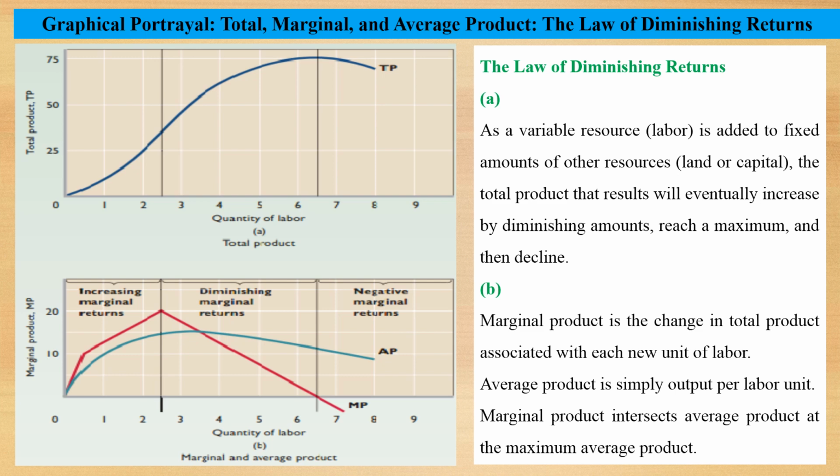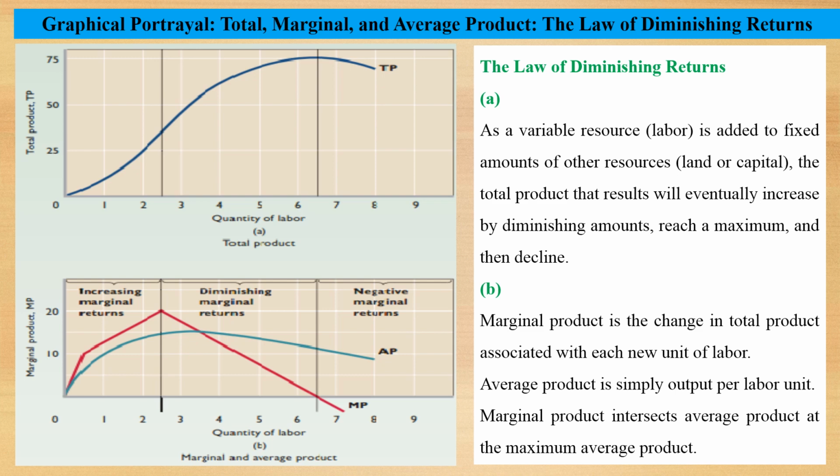Diagram A shows that as a variable resource like labor is added to a fixed amount of other resources like land or capital, the total product that results will eventually increase by diminishing amounts, reach a maximum and then decline. In the lower diagram B, marginal product is the change in total product associated with each new unit of labor. Average product is simply output per labor unit.